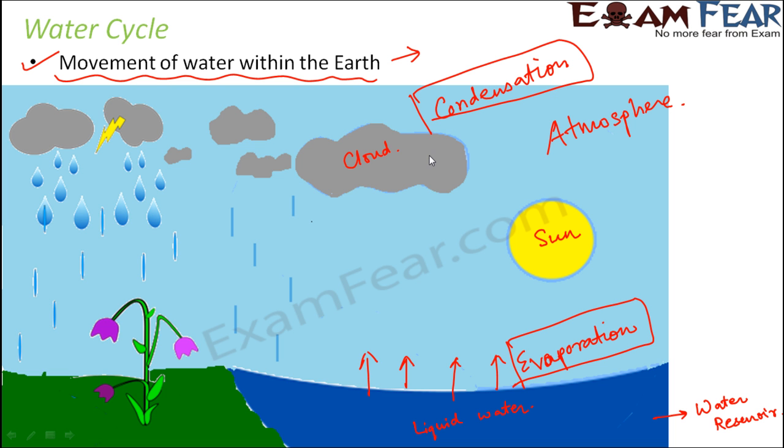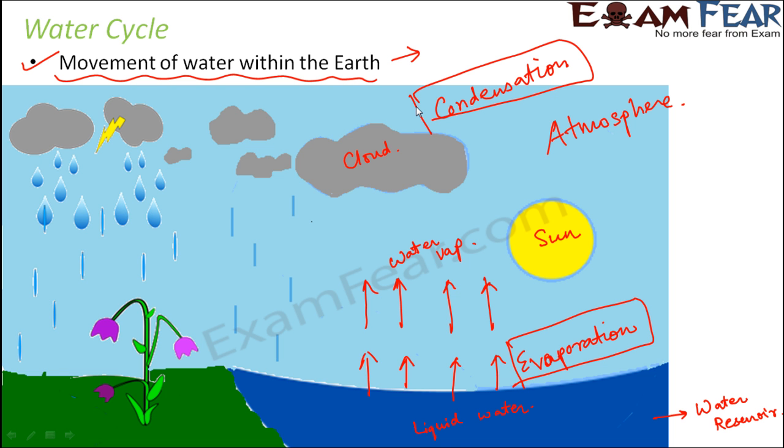In condensation, the water vapor which was formed here, so these are the water vapor, correct? These water vapor get converted into liquid water. So it is just the opposite of evaporation. So some of the water vapor will get converted into tiny droplets of water and they will remain within the cloud. So that process is called condensation.